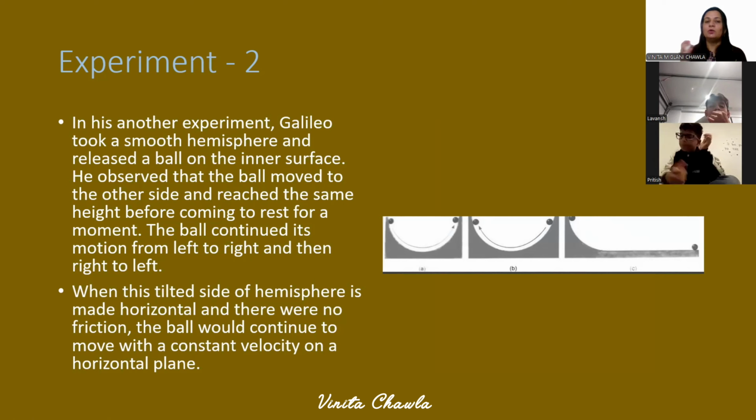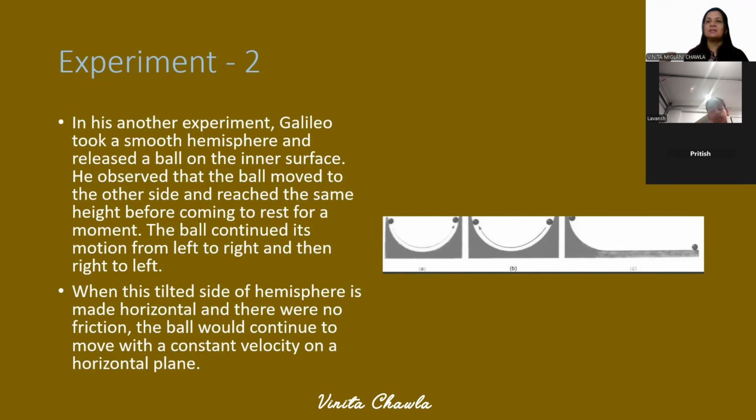So the ball would continue to move with constant velocity on a horizontal plane, continuously, because the surface is frictionless. What he had done was take surfaces which were frictionless. Frictionless surfaces ideally do not exist, but we are assuming they were. On them there was no change in velocity or speed, and the object continually moves if placed on the horizontal plane.